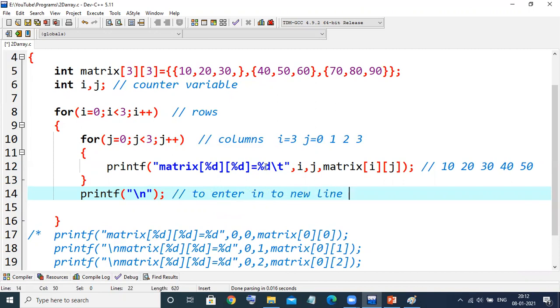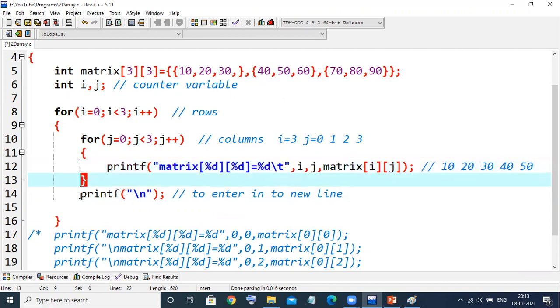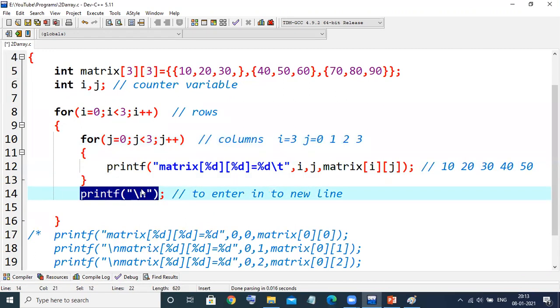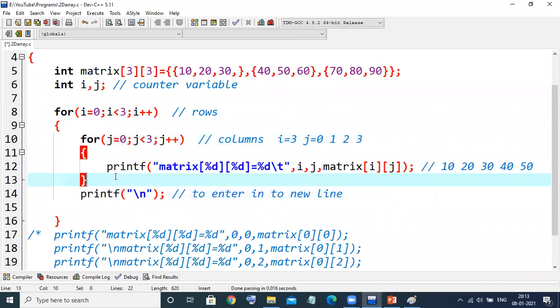After printing the first row, to change to the second row, the row is 0, the column will be 0, then column 1, 2. After that, it has to change the row. For that, it will come outside of this inner loop. When it comes out of the inner loop, it will find this \n. It will take the cursor into the next line. Then the outer loop, that is row, the next row will be incremented. And again, this loop will be repeated for 3 times.